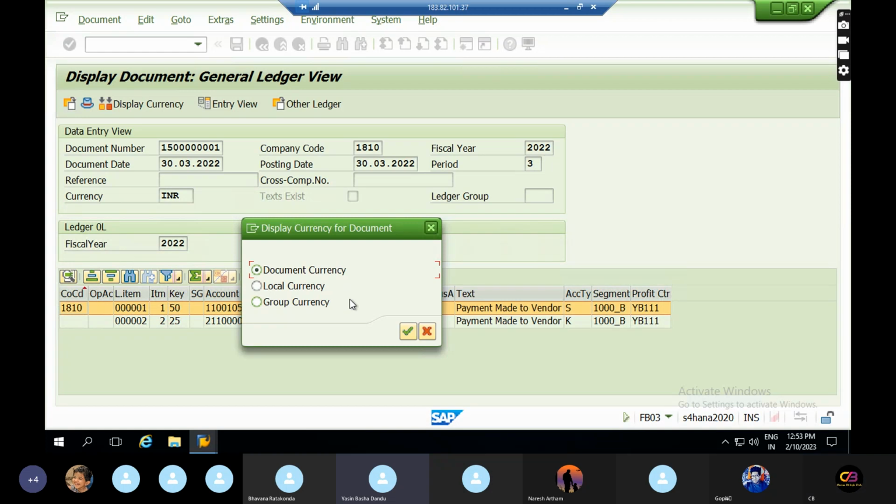Document currency means the invoice we received, right? We do transactions with different kinds of countries. Whatever currency is mentioned in the invoice, that is the document currency. Okay.